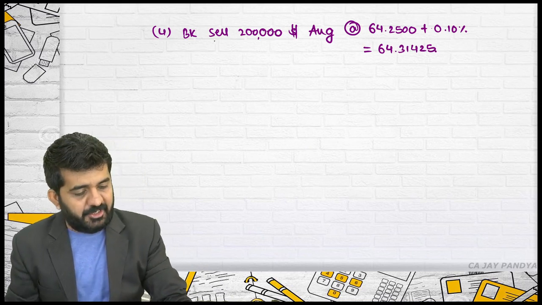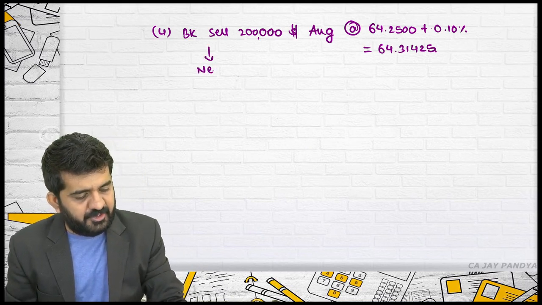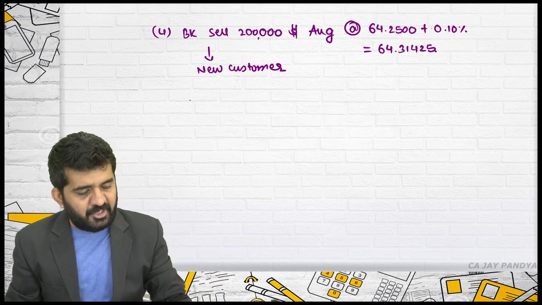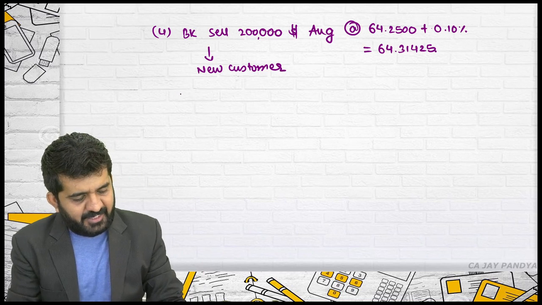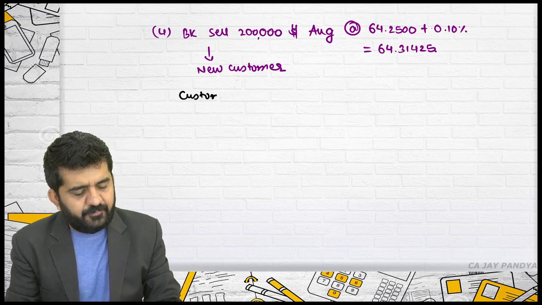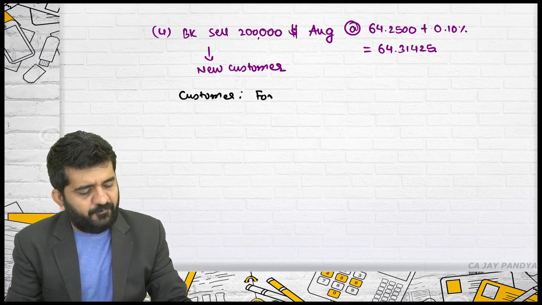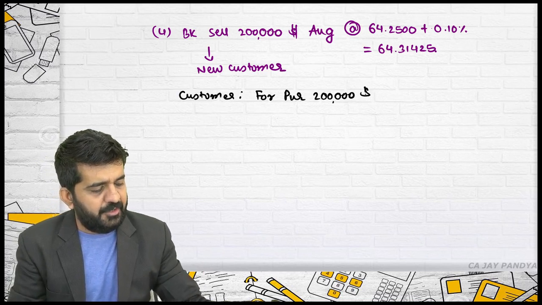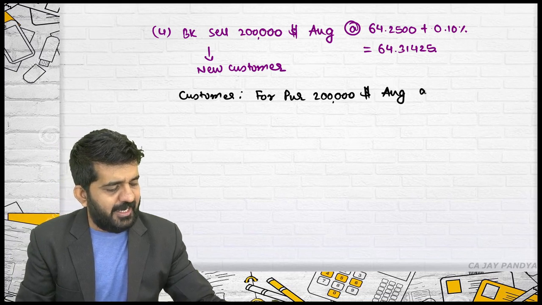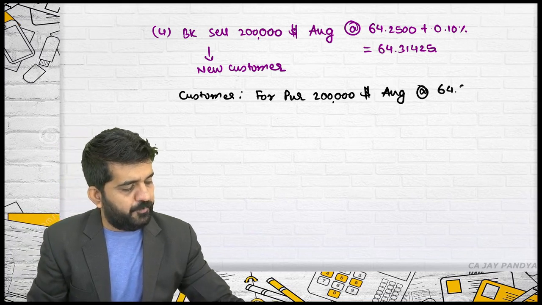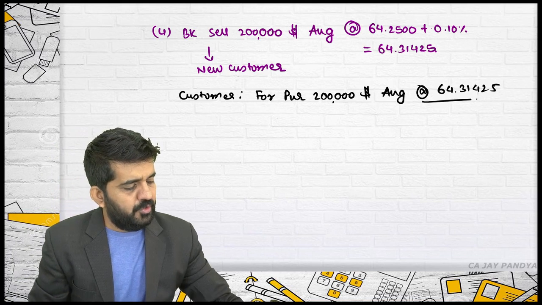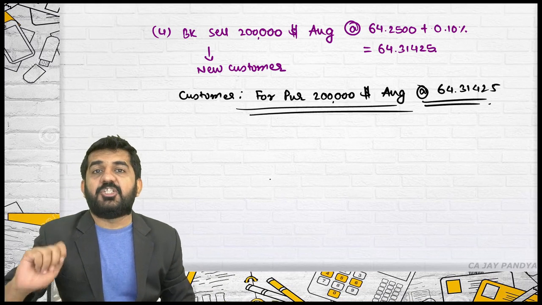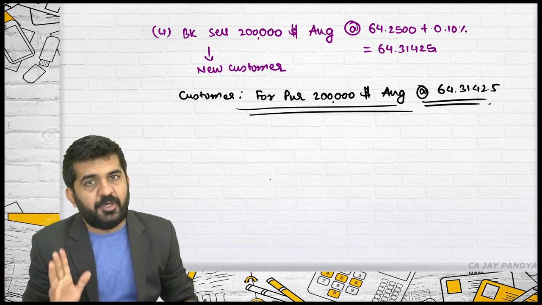The bank will enter into a new contract with the customer. And see what the customer will get. The customer will get a forward purchase of $2 lakh for August at a rate of 64.31425. Now you will understand that in a contract rate, margin is already included. You don't need to include it once again.